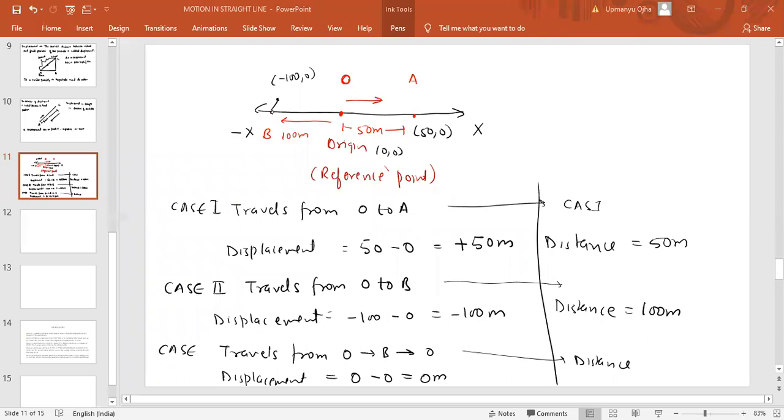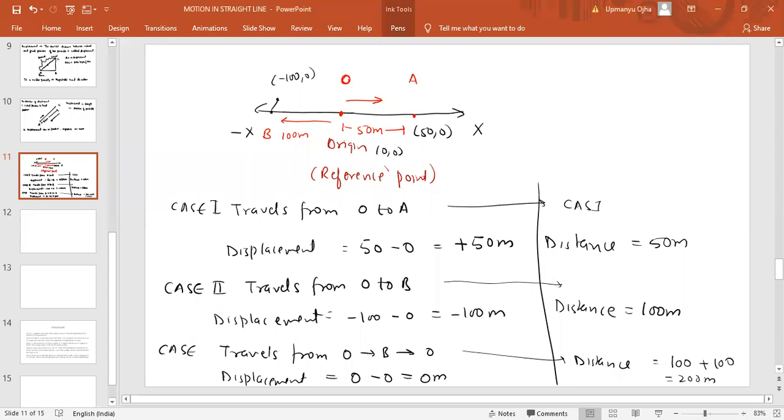Then from B to O, it has covered again 100 meters, which means how much distance it has covered? 200 meters. So distance here would have been 200 meters. Understand? From O to B is 100, then from B to O is 100, which means 200 meters is the distance traveled.